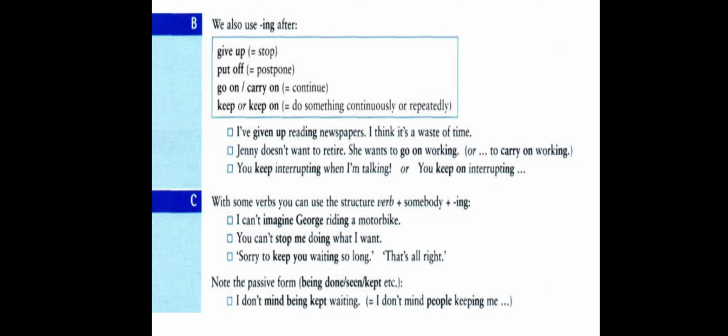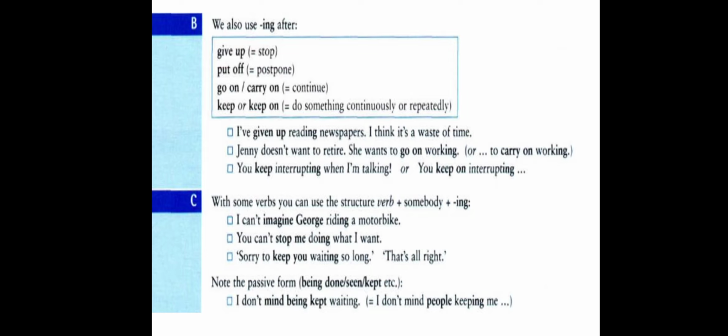For example, we have give up. The verb give up means stop. The verb put off means postpone. And the verb go on or carry on means continue. And the verb keep or keep on means do something continuously or repeatedly.